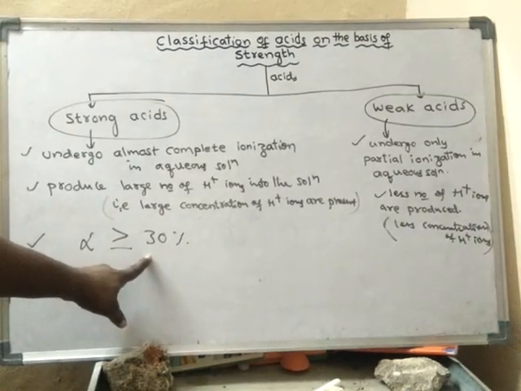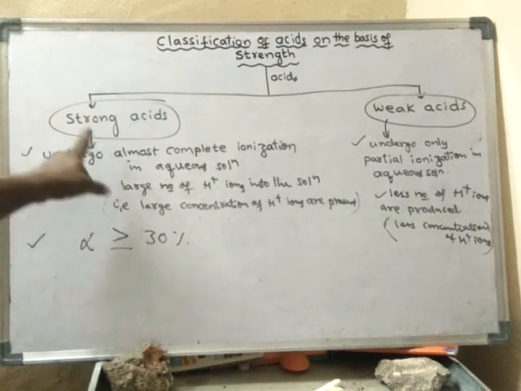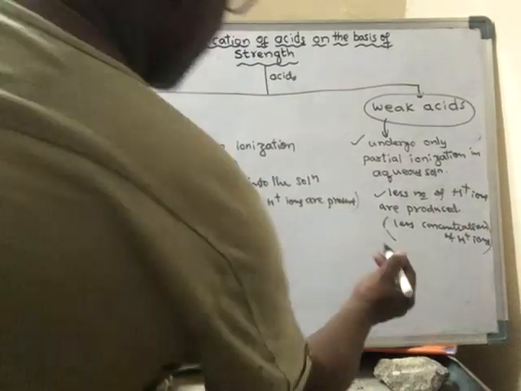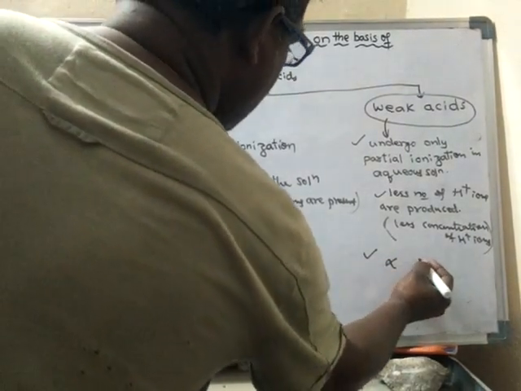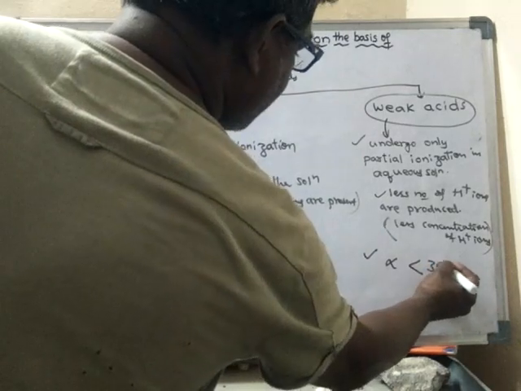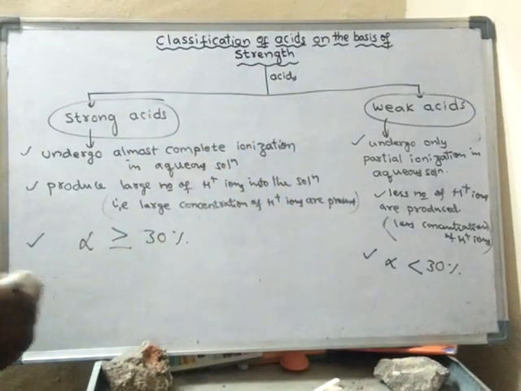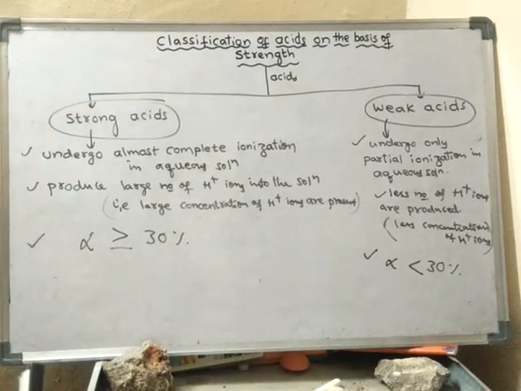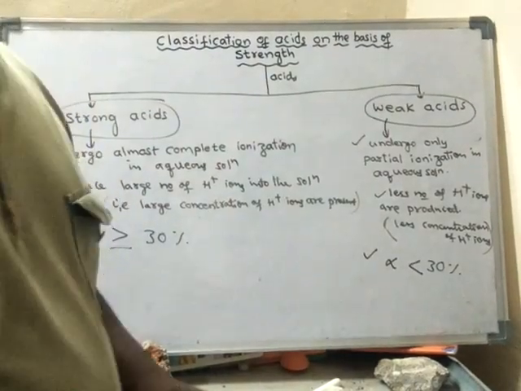Then that acid is said to be a strong acid. Weak acid means the degree of ionization is less than 30%.